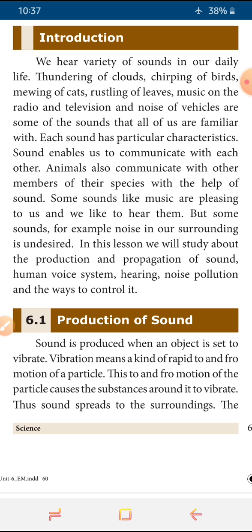Even when the leaves are rustling, that also produces sound. Music gives an amazing feeling to our mind. Even animals produce sound. Using sound only we are communicating with each other. Without sound we can't communicate. With high pitch or low pitch, the sound may vary. Animals also can communicate.